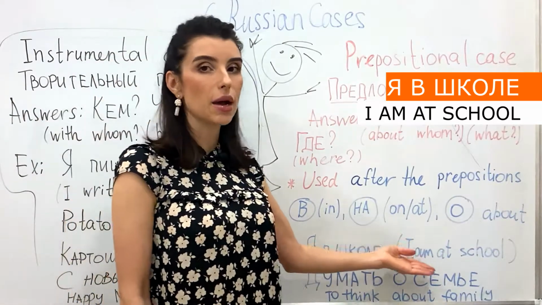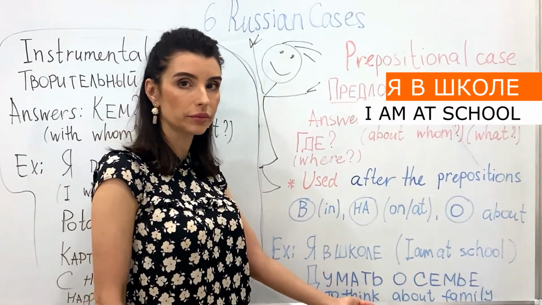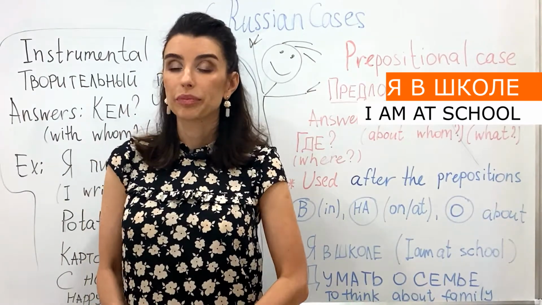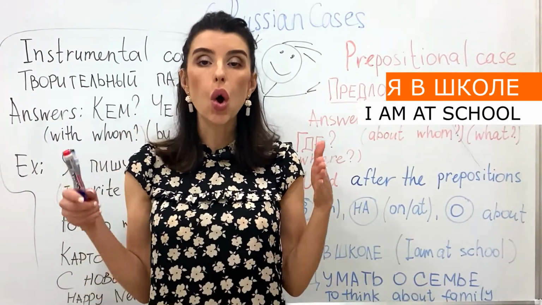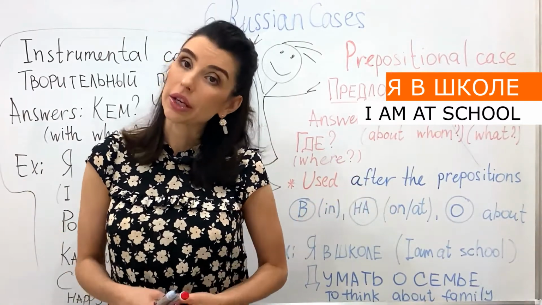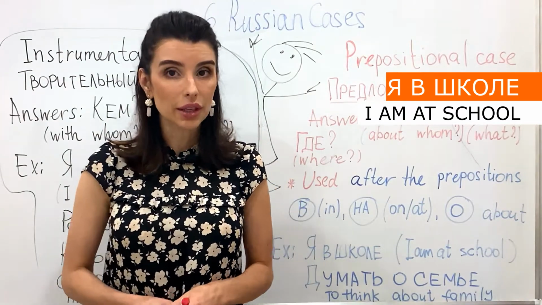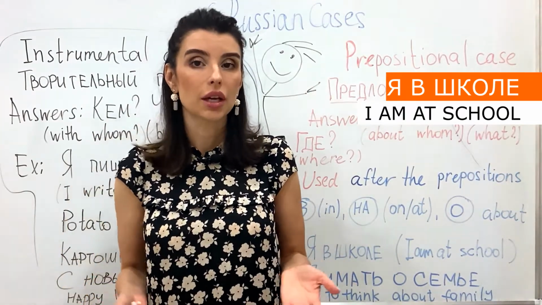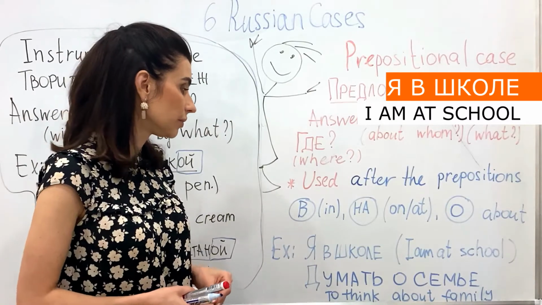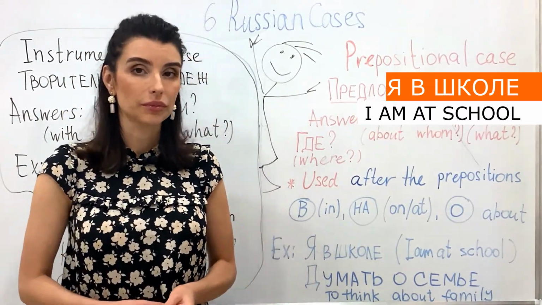But the word школа, it means school, should be changed because the word школа answers the question where, где.